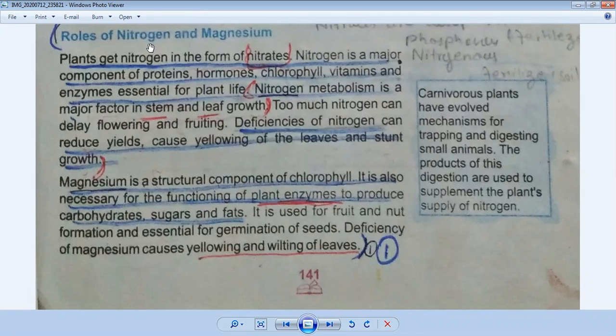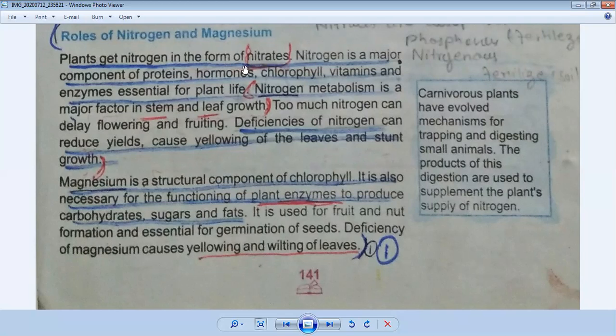First, plants get nitrogen in the form of nitrates. I have told you how nitrates are formed when light falls on the surface of a leaf. Plants get it from the air in their surroundings. In the surroundings, 79% is nitrogen and only 21% is other gases, so a large amount of nitrogen is present. When it mixes with water and air, it converts into nitrates, and nitrates are an important element for the life of plants. So plants get nitrogen in the form of nitrates.